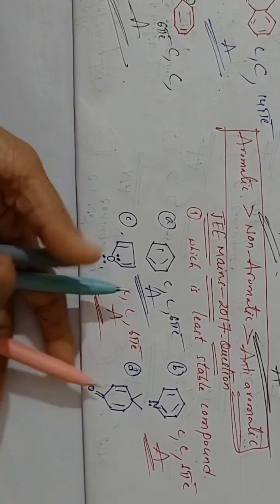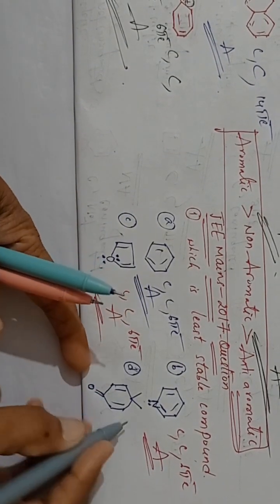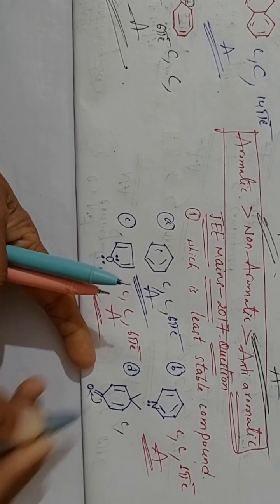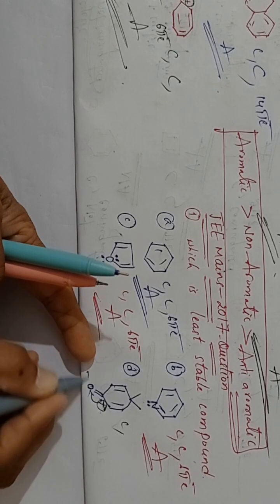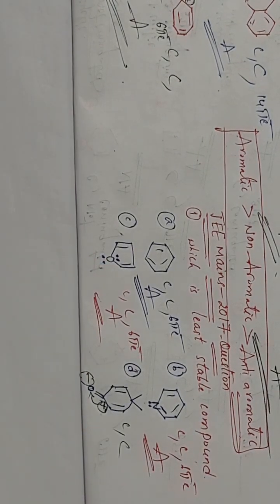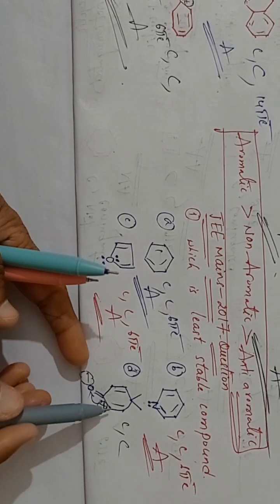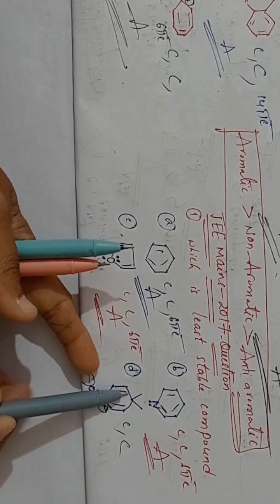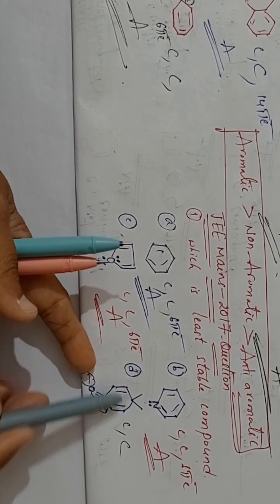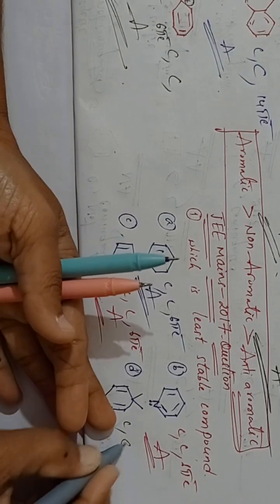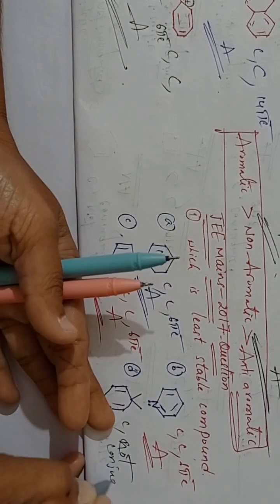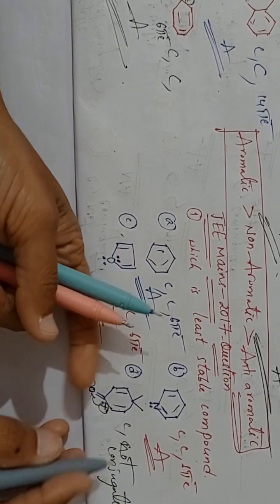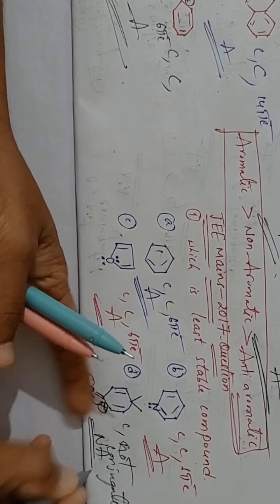Now coming to the fourth example, see here, it is cyclic only, it is in the conjugation, students. This double bond is shifted to here, it will get positive, it will get negative, so it is in the conjugation. See here, this is pi, sigma. Understanding? Here sigma there, sigma there. So it is not in the conjugation. Understanding, students? It is not conjugated. So not conjugated means which compound is this? It is non-aromatic compound.